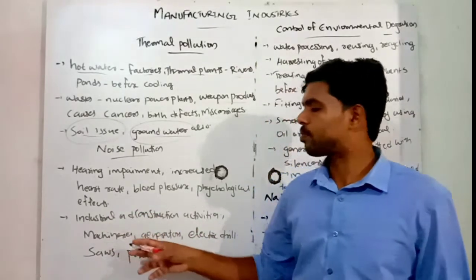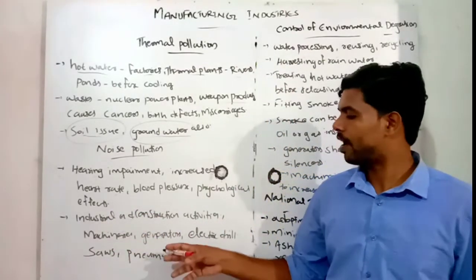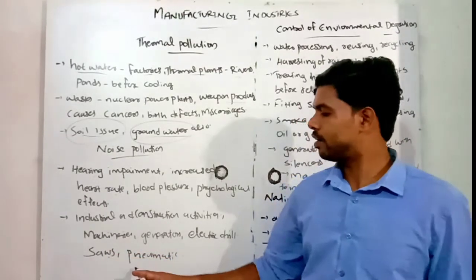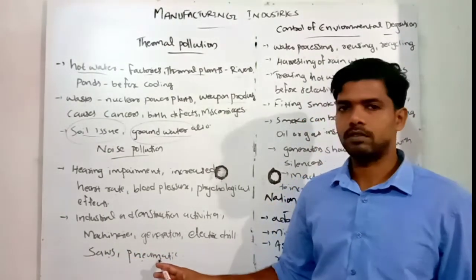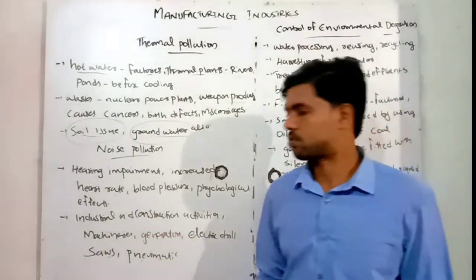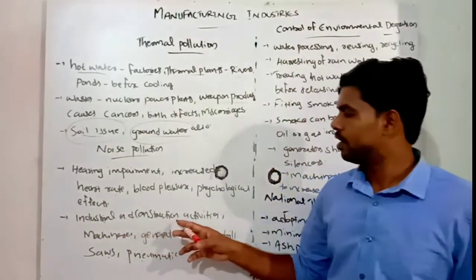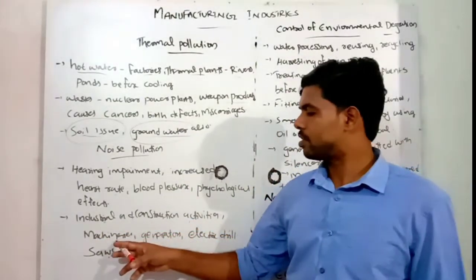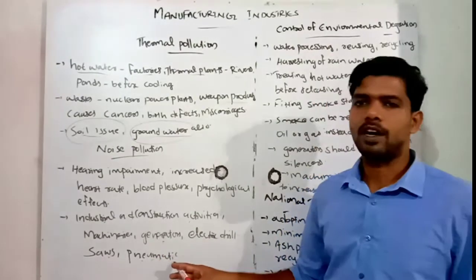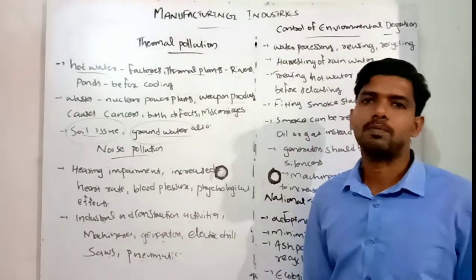Machineries also produce very heavy sound, and generators, electric drills, saws, and pneumatic tools cause irritation. So all of this causes noise pollution, especially industrial and construction sites, machineries, generators, electric drills, saws and pneumatic elements.